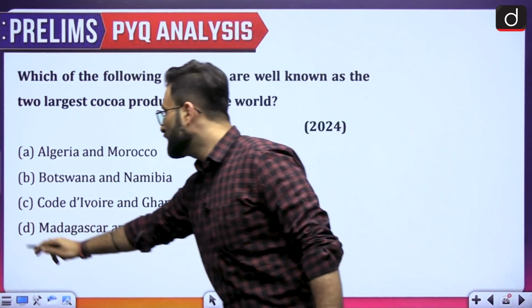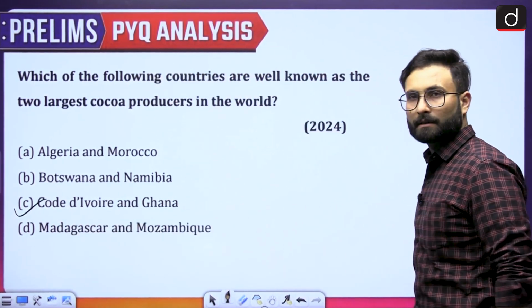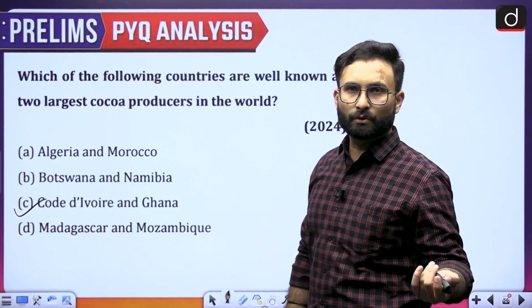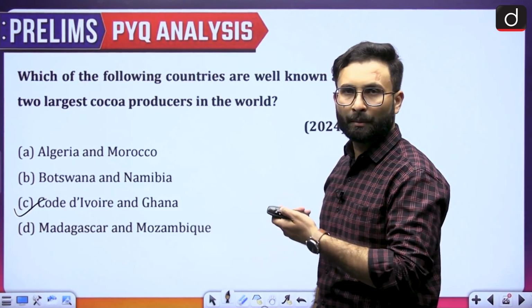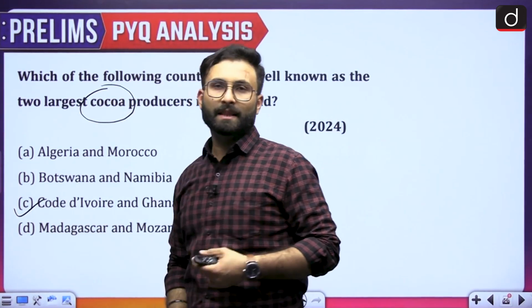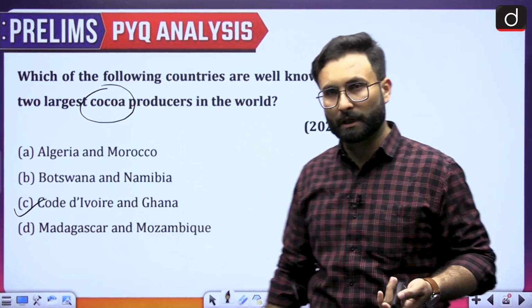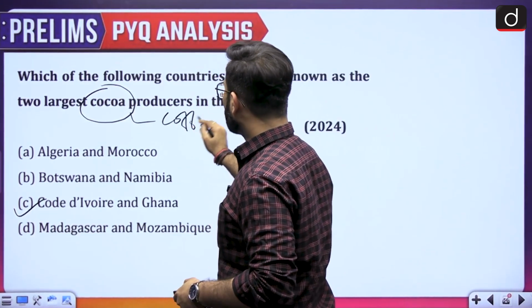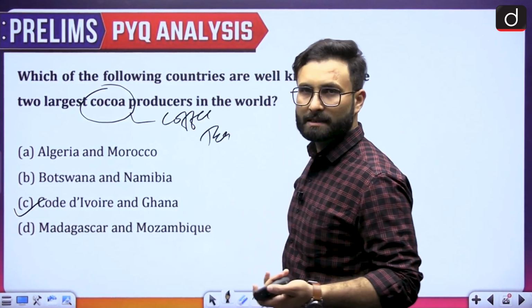So the answer is option C, Cote d'Ivoire and Ghana. These are the areas producing the largest amount of cocoa. This is a factual question which you can't do much about. But what they are giving you is an idea that they are asking about cocoa production. Next time they can ask you about exports. Otherwise they can ask you about coffee, or tea. All these things can be there.